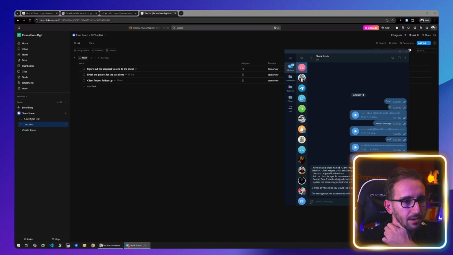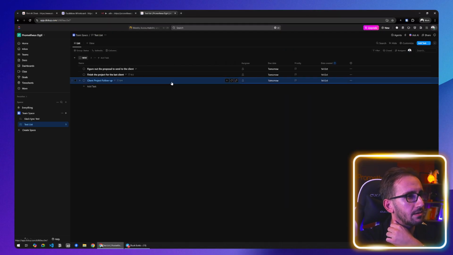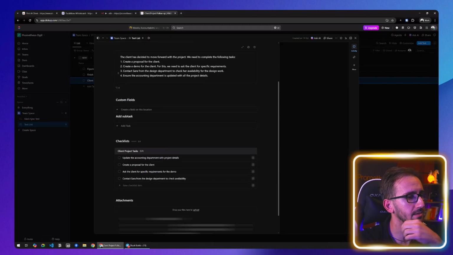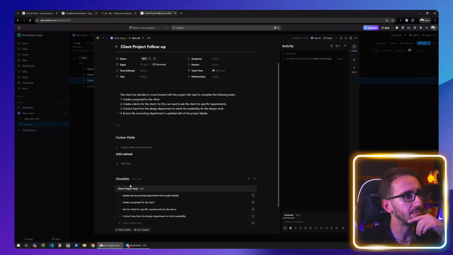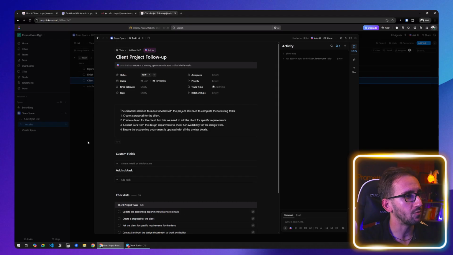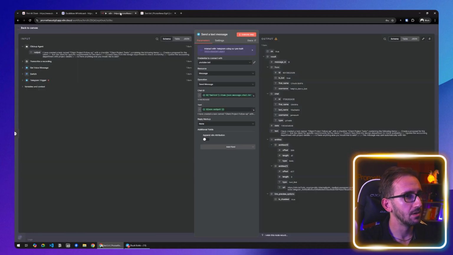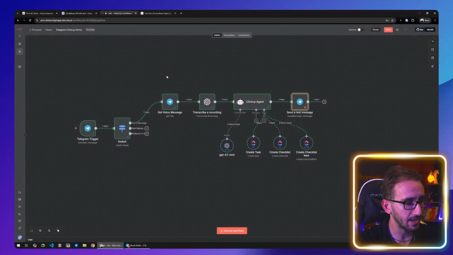Let's go to Telegram. It says I created task name client project follow-up. Oh, okay. So it created this task, and inside this task it says update the account department, create a proposal for the client, ask client for specific requirements, and contact Sarah from the design department to check availability. So it did everything that it was supposed to do. All right, that's perfect. So we have everything that we need.